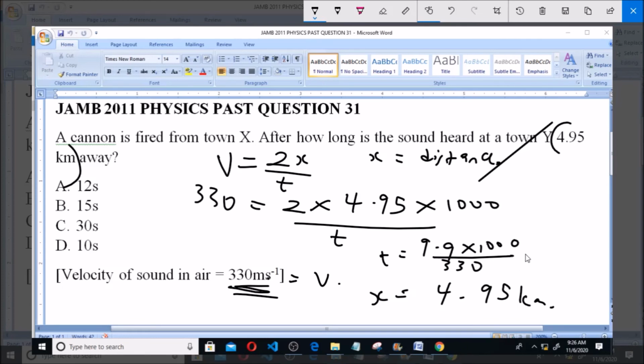Now divide all this and you get 30. So that is 30 seconds. And 30 seconds is option C.